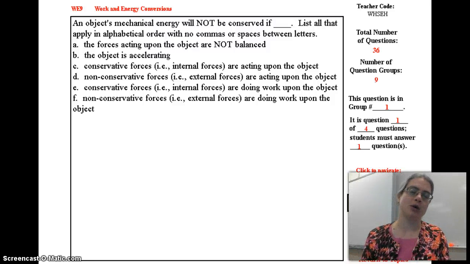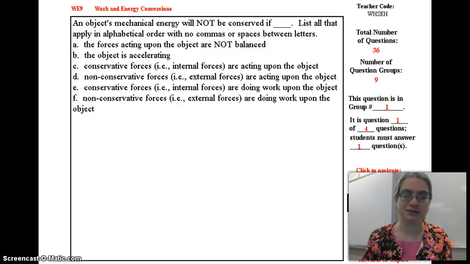This is Elizabeth Hobbs helping you with the work and energy unit on Minds on Physics, and we are talking specifically about MOPS 9, work and energy conversions. And we've been talking about how the total amount of energy in the system is always conserved. Well, we lied to you because there's this thing called work, which is force times the displacement. And there can be positive work, which would add energy to the system, or there can be negative work, which would actually take away energy from the system.